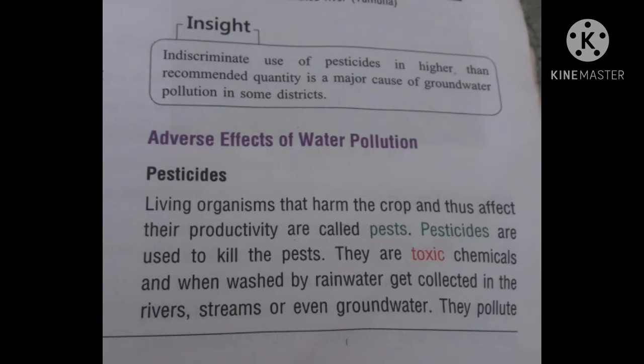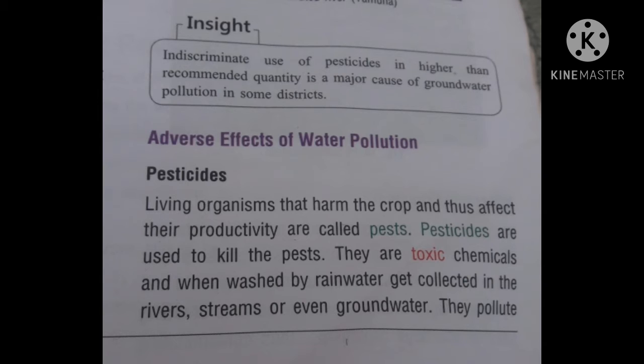Now, the next topic is adverse effect of water pollution. First point is pesticides. Living organisms that harm the crop and thus affect their productivity are called pests.